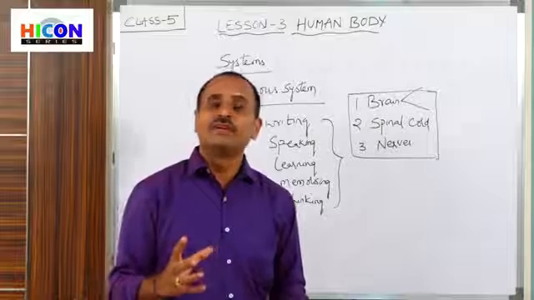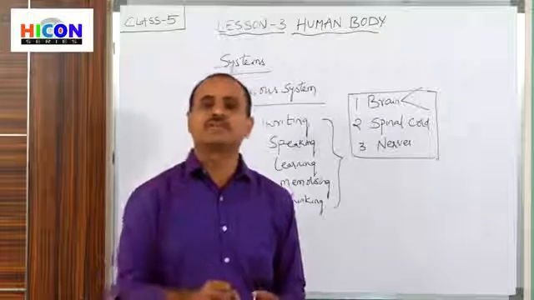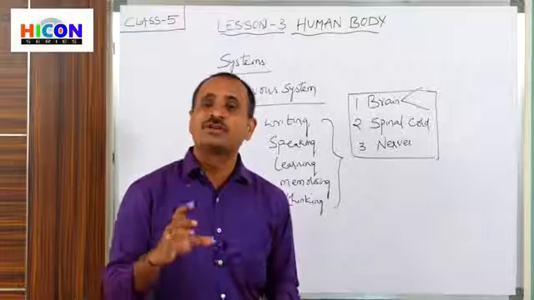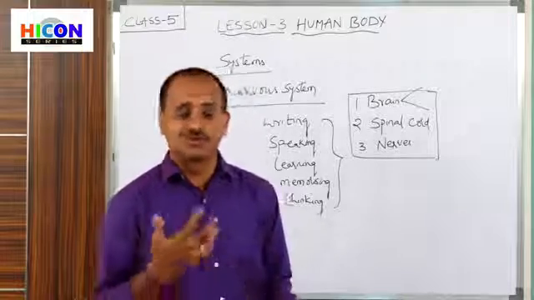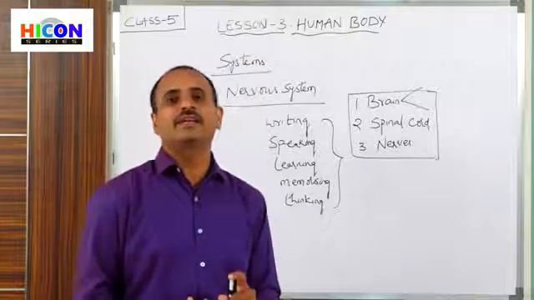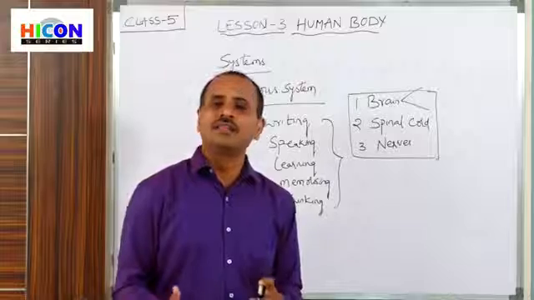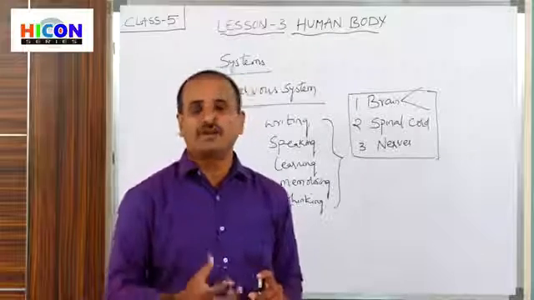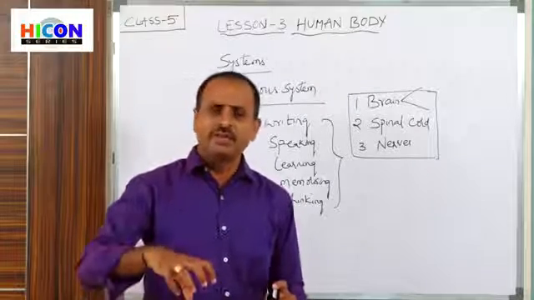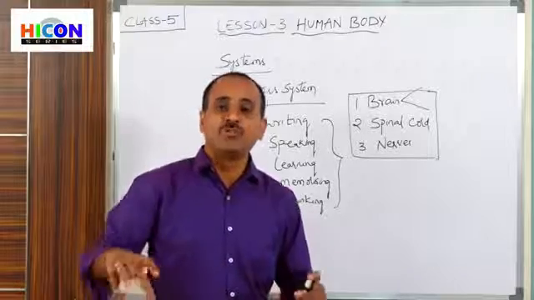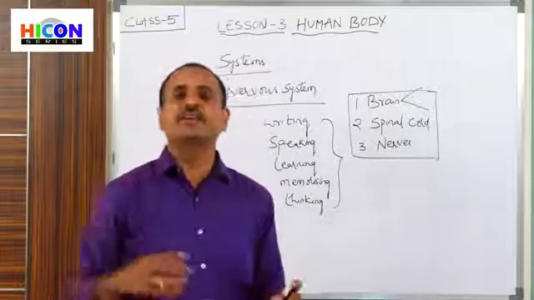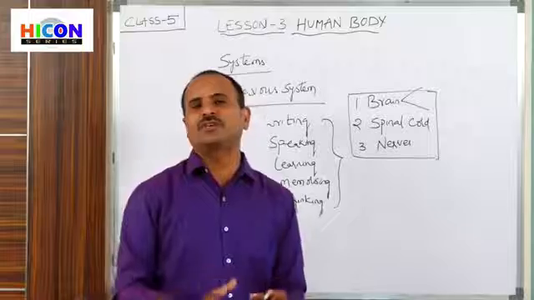Our nose takes in different types of smells. And our tongue tastes different types of tastes: sweet, sour, bitter, and salty. So in this way, the 5 sense organs receive information about various things and objects present in our surroundings.